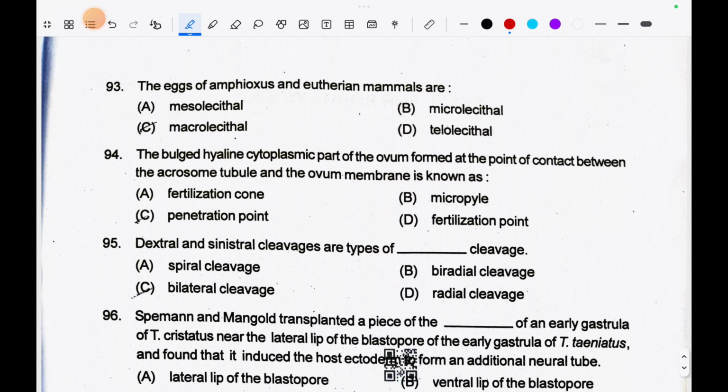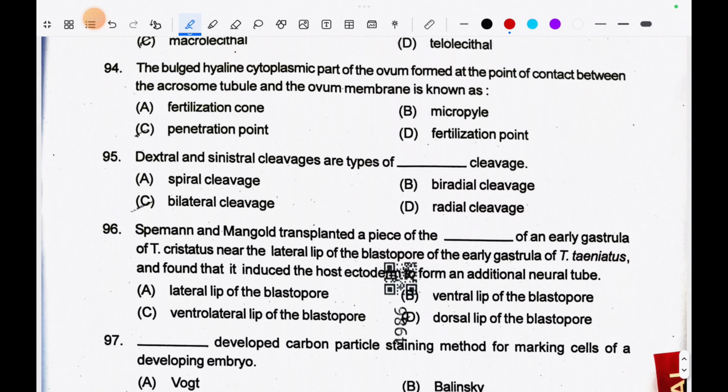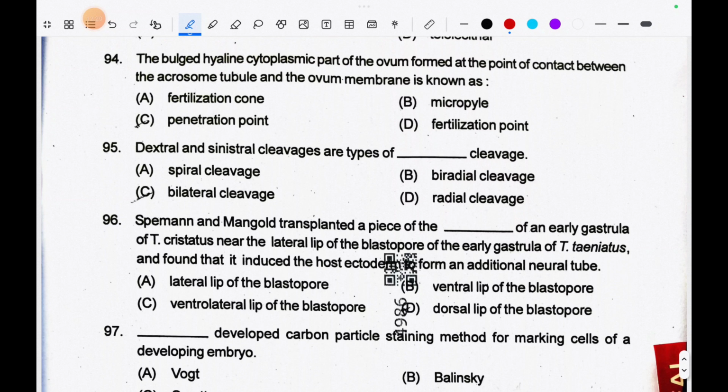93. The eggs of Amphioxus and Eutherian mammals are. The correct option is microlecithal. 94. The bulged hyaline cytoplasmic part of the ovum formed at the point of contact between the acrosome tubule and the ovum membrane is known as fertilization cone.